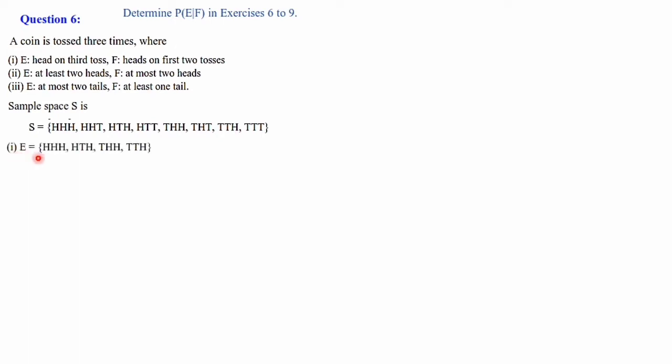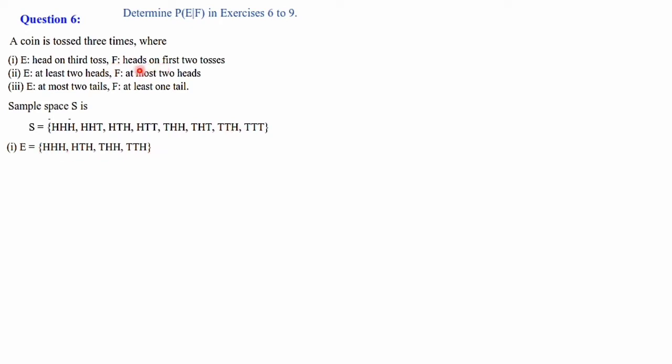First one, E. E is head on third toss. So you have to see all the third elements. That is here H, head on the third toss. That means here H is there, and head on the third toss there is HTH. This will come. That is written. And again here third toss head is there. That also is there. And again here third toss head is there. So these are 4 elements.